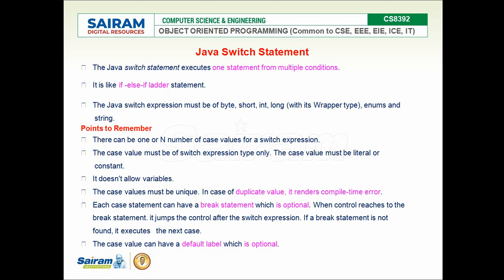So the points to be remembered in the Java switch statement: there can be one or n number of switch cases in one switch expression. So in a switch, at least one and maximum n number of cases may be available. That is the first point. Second, the case value must be of the switch expression type only. That is, case 1, 2, 3, 4, right? Inside the switch we are putting some expression, and the case value must be of that expression type only. That we'll see in an example. It doesn't allow variables. So switch case values are constants. Case 1, case 2, the 1, 2, 3, 4, 5 are constants.